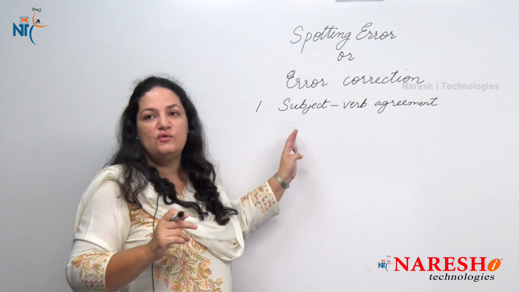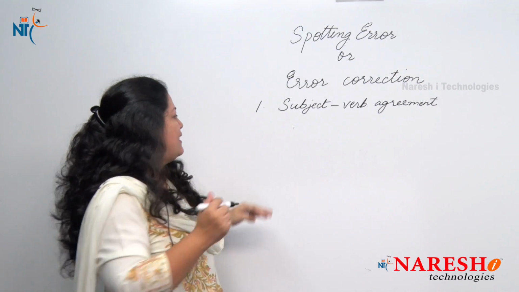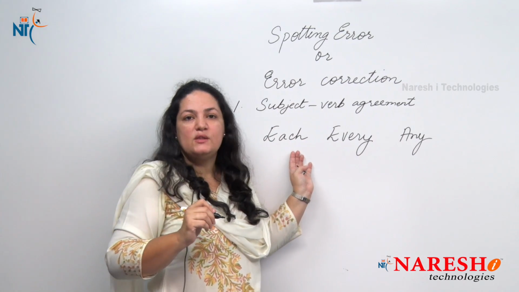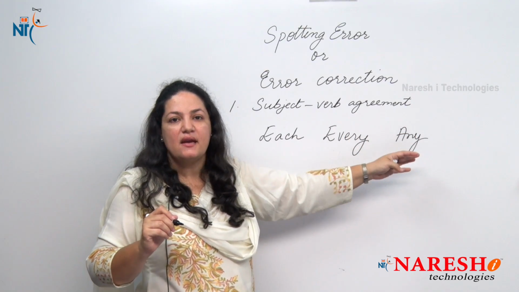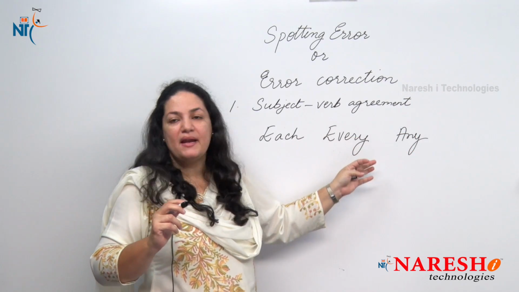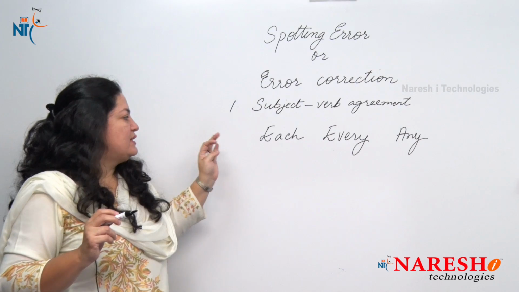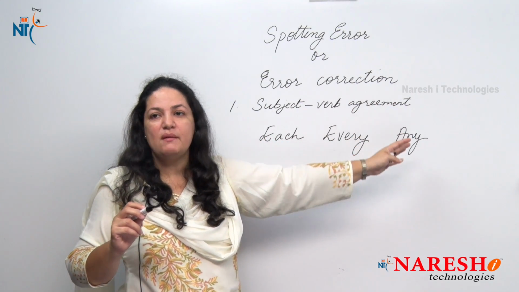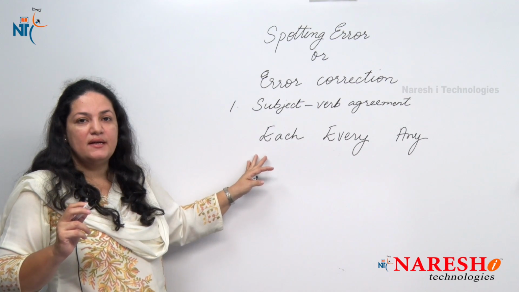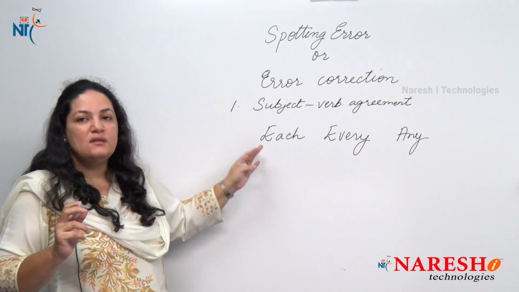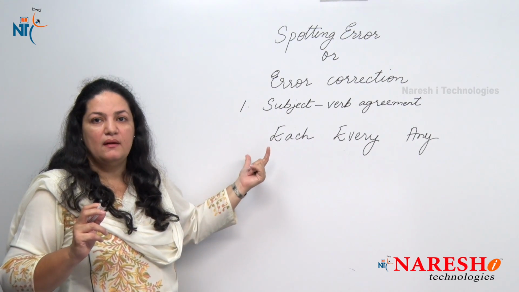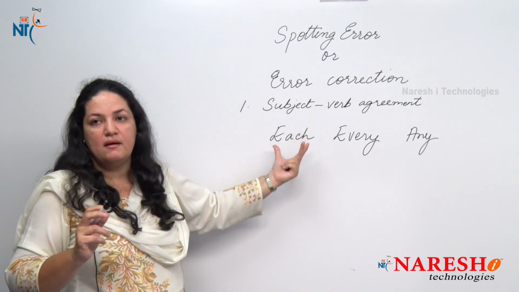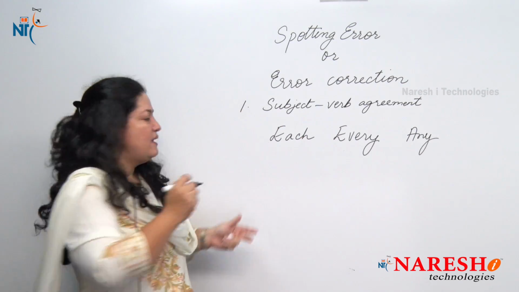Now we move on to the next rule in subject verb agreement, and that is the use of each, every and any. You all are very familiar with these words. When we combine these words, for example, we say each one, everyone or everybody, anyone, anybody. The rule that we apply here is, when we use these words, we use them for a group of people. For example, we are going for a party, so we want to know everybody.